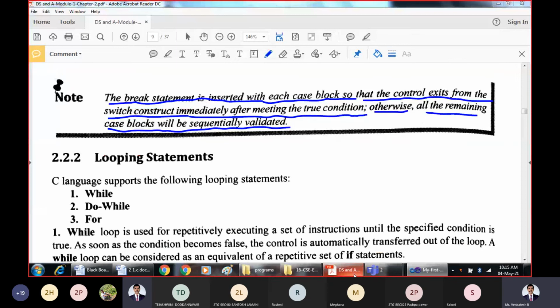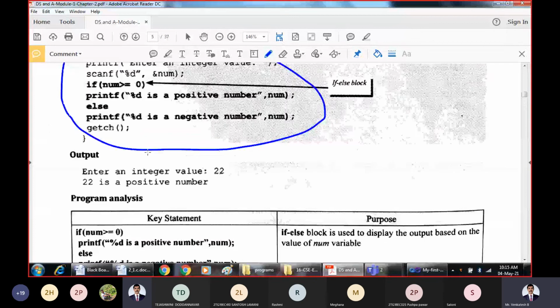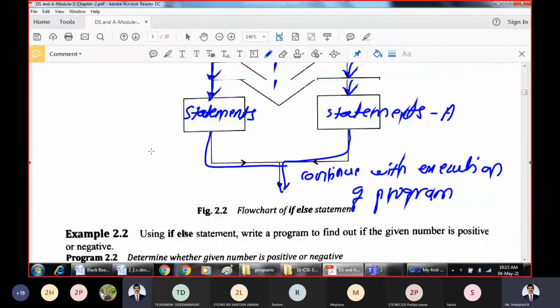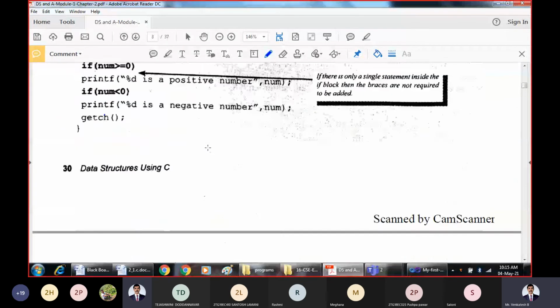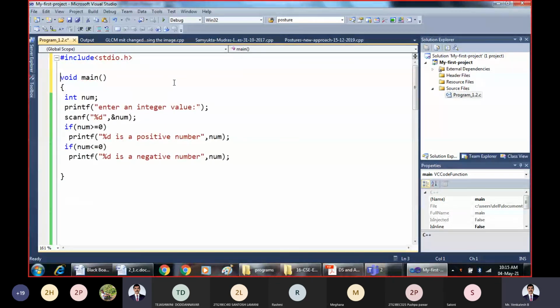One second, some syntax is missing. On a sample program, I'll show you the execution of if else, how it works.